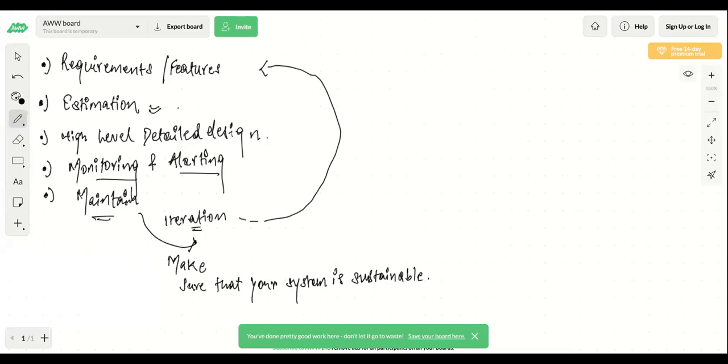Now the features which you are adding, you talk about those, the detailed design, you try to come up with a design, then you come up with the monitoring and alerting part of it, and then how to maintain those systems in the longer run. And this keeps on going, and this is known as the software development life cycle.